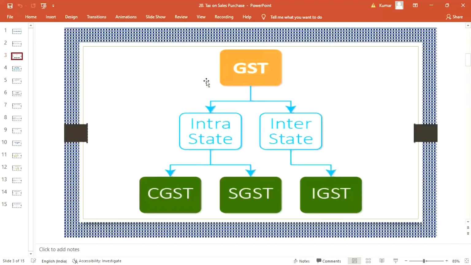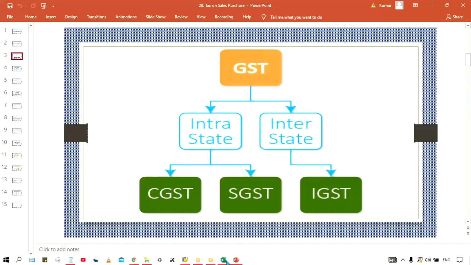There is no change in tax percentage. The tax percentage will be the same. The only thing is, let's suppose the seller belongs to a different state and the purchaser belongs to a different state.